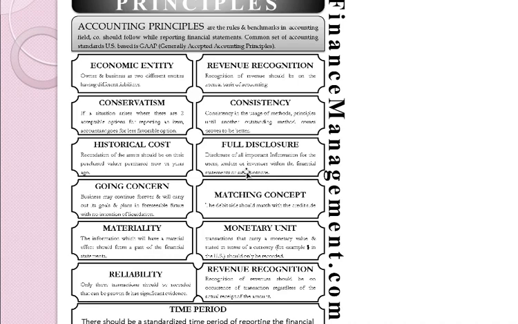Okay, just to brief on the accounting principle, because it is a rules and benchmark in accounting field. So these are all the principles that the company needs to follow. A company is considered as an economic entity whereby the personal transaction cannot be mixed up with the business transaction.